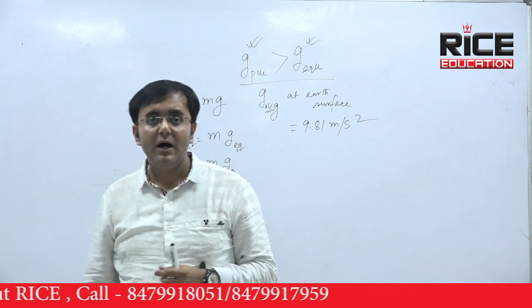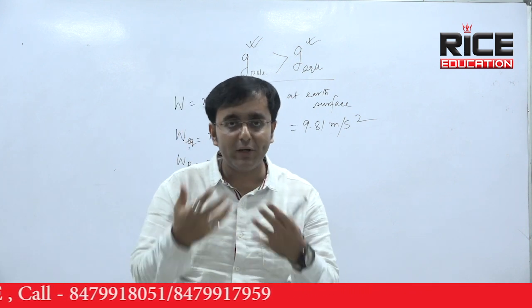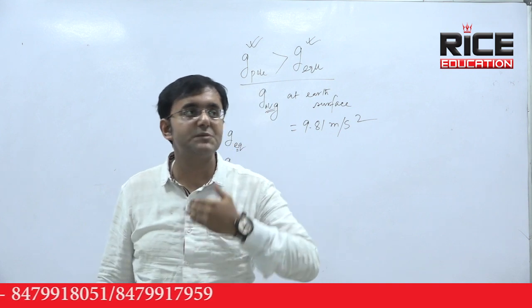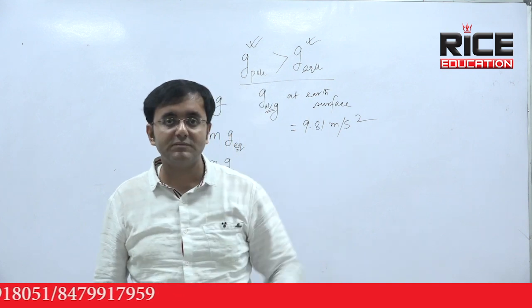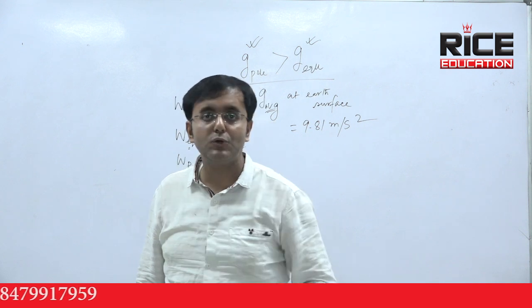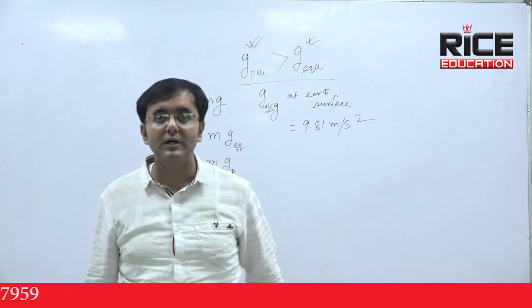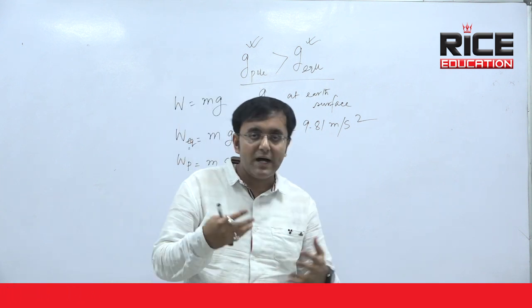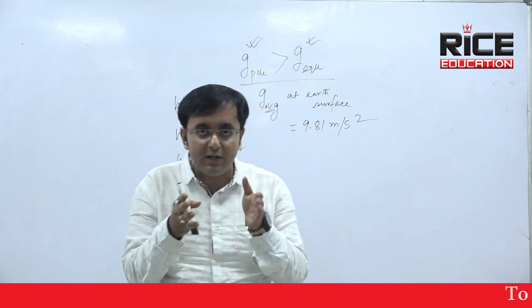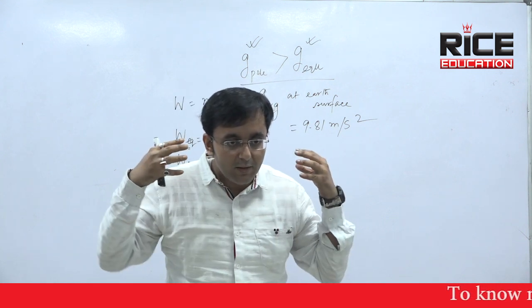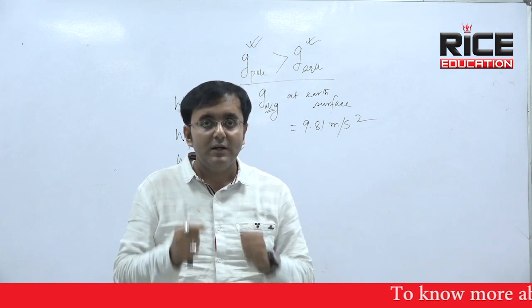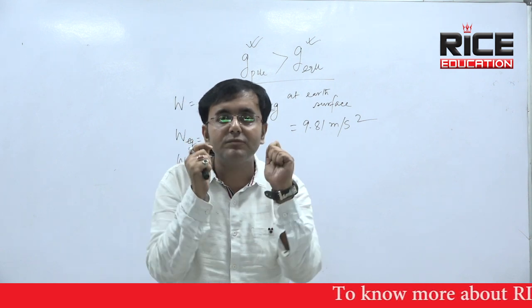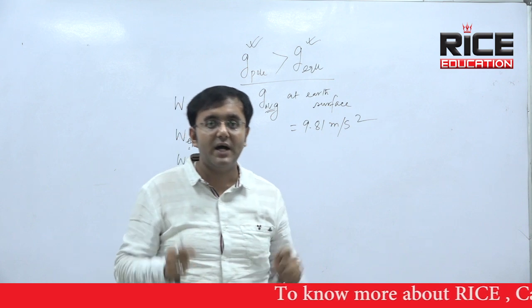Another type of question: whenever any kind of rocket or space item like a space shuttle is launched, from where is it preferable to launch? The answer is definitely the equator, because at the equator gravitational force is very less, the value of g is less, because the effect of rotation is very high, centrifugation is very high at the equator.